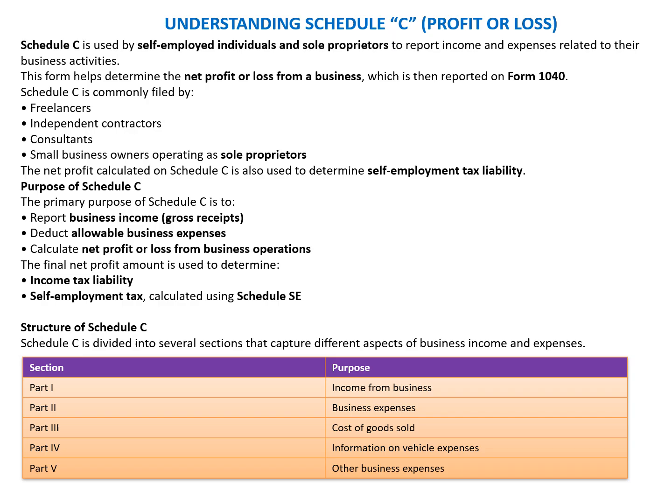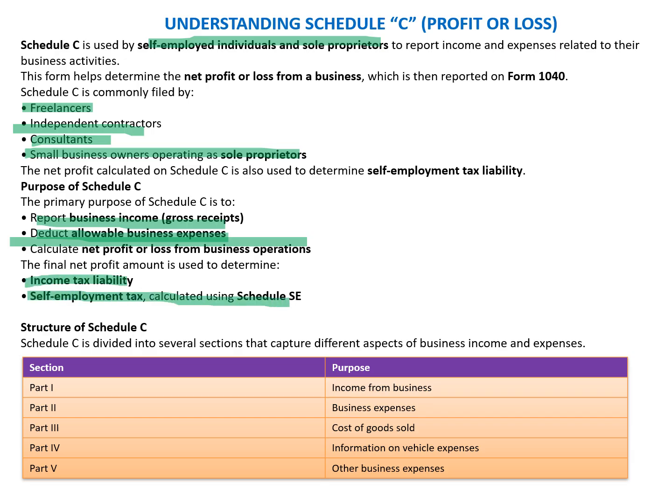Schedule C is used by self-employed individuals and sole proprietors to report income and expenses related to their business activity. It is used by freelancers, independent contractors, consultants, and small business owners operating in the sole proprietor category. The purpose of Schedule C is to report the business income, which is gross receipts, deductible allowable business expenditure, and calculate the net profit of the operations.